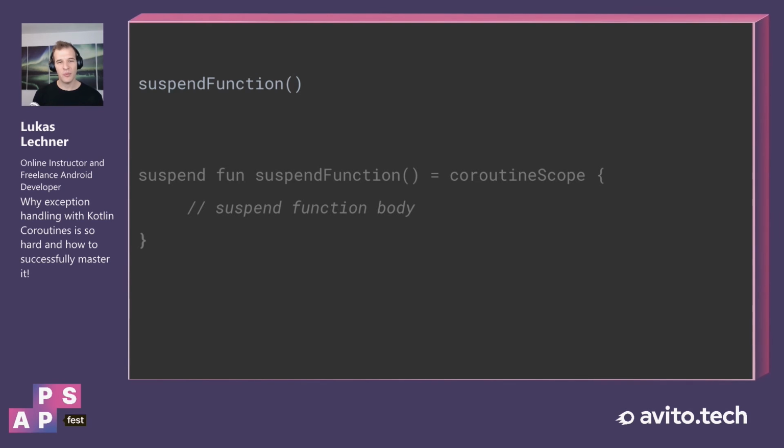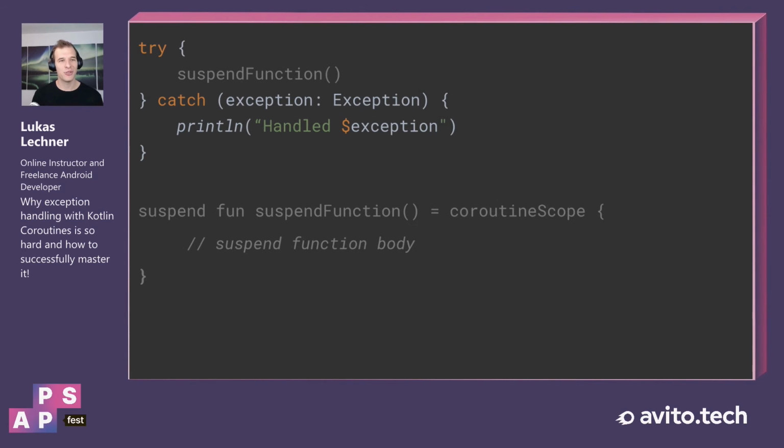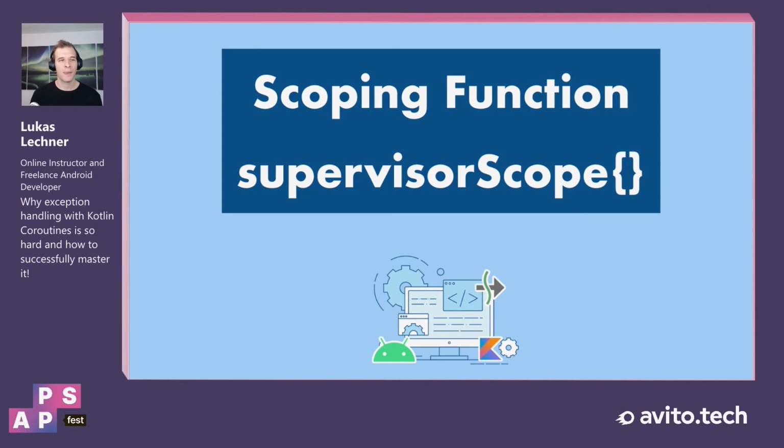And every time we call such a suspend function, we can be sure that we can simply use a try-catch on the call side in order to handle the exception. So this was the scoping function coroutineScope.